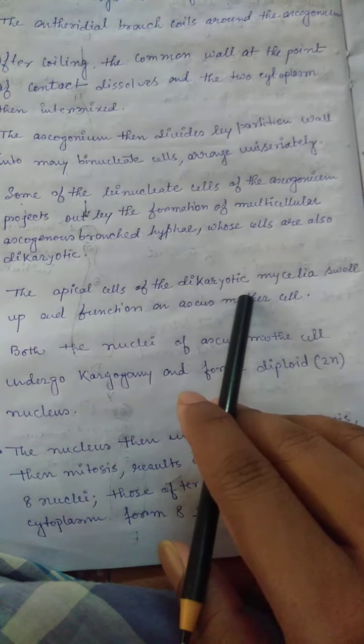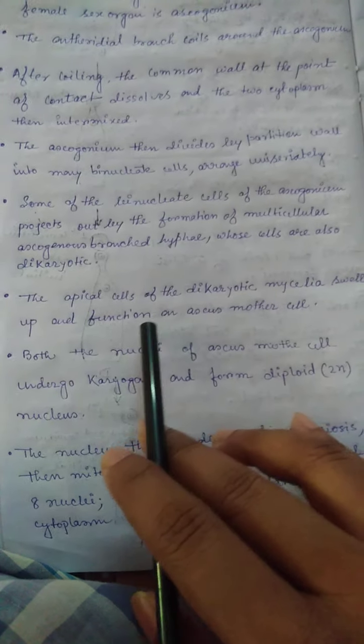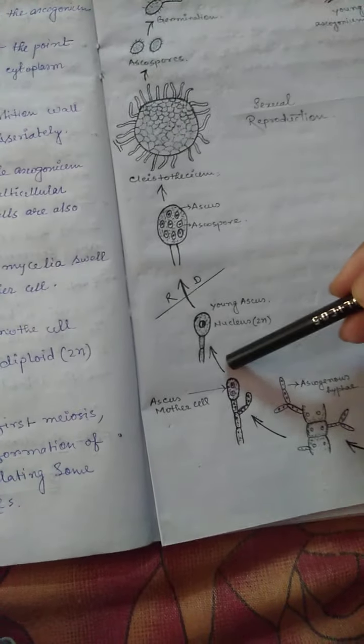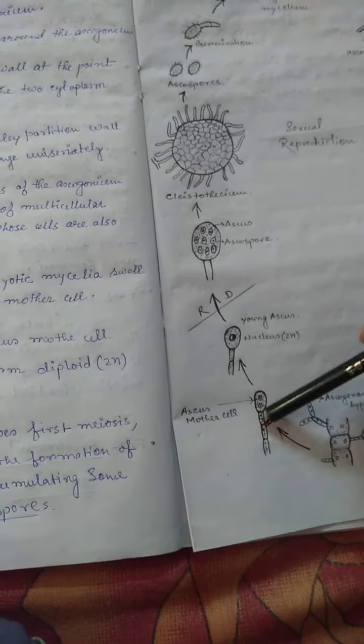The apical cell of the dikaryotic mycelium swells up and forms the ascus mother cell.